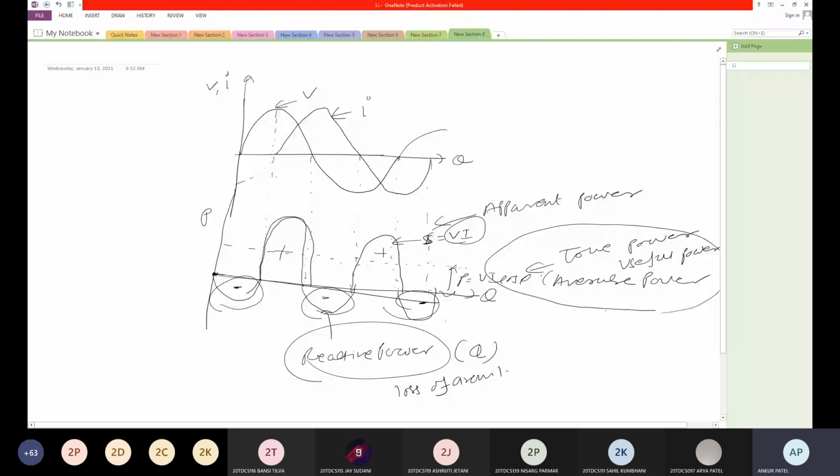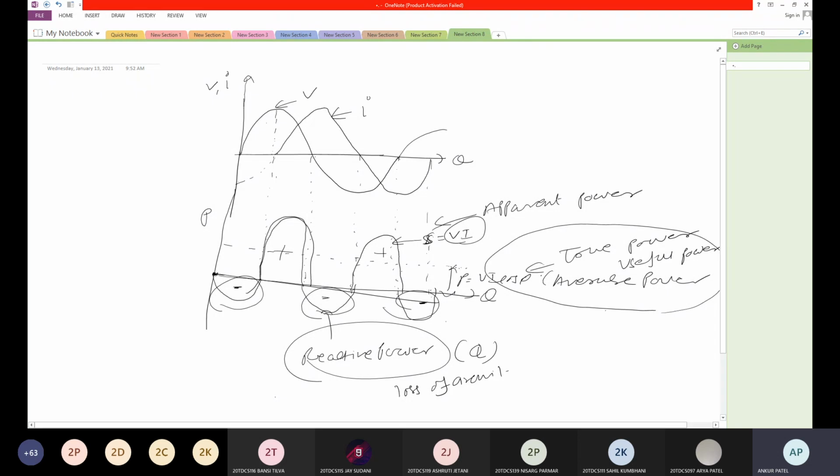But reactive power should be there, otherwise you will not get this AC power. It is the loss of the circuit, but circuit needs it, and it strengthens the magnetization of the circuit.